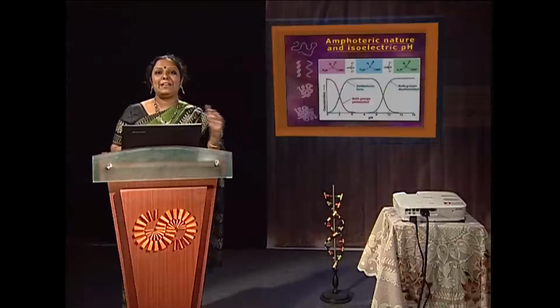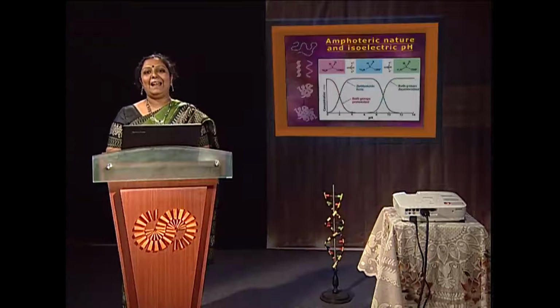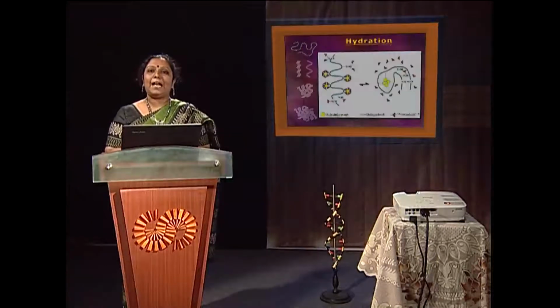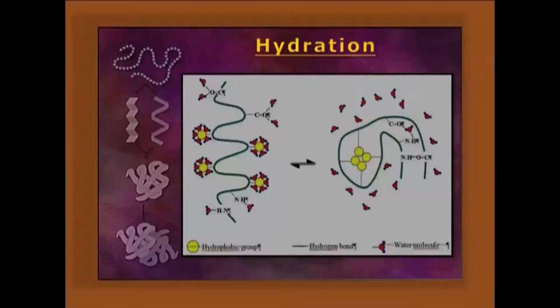So, pepsin has a negative anionic form in the blood plasma because the plasma pH is more alkaline than the pI of the acidic protein, because in the case of basic proteins lysine and arginine predominate, and in the case of acidic proteins aspartic acid and glutamic acid are more in number. Hydration. As we know, over the surface the polar residues are there, and they are involved in making hydrogen bonds and ion pair interactions with the aqueous medium. So, a lyophilic sol structure is made.